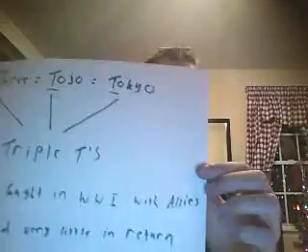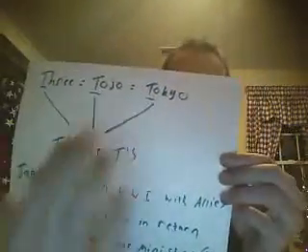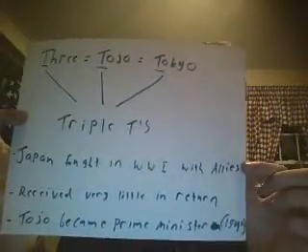Now I'm going to put some information up in front of the camera here. If I'm going too fast, feel free to pause it. You can get all the information copied down if you want to. One thing to remember is the triple T's of Tojo. For the acronym, 3, Tojo, of course his name, and then we have Tokyo. This is how you remember what country he's from, because Tokyo is one of the primary cities in Japan, so that's how you can remember that he's the Prime Minister of Japan.